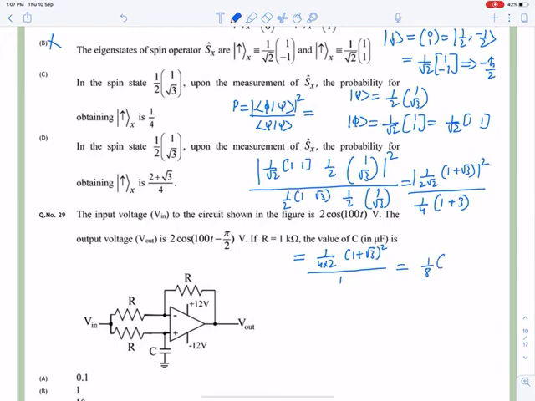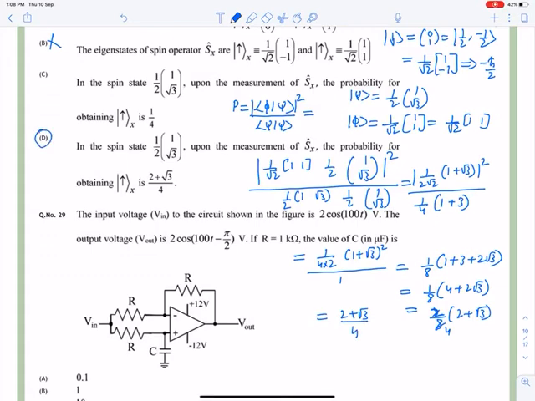Okay, so when you have a plus b whole square, then it will be 2 root 3, so it will become 1 by 8, 4 plus 2 root 3, so it will become 4 outside 8, 2 outside, 2 will be common, 2 plus root 3, so it will become 2 plus root 3 upon 4, so your answer will be D.